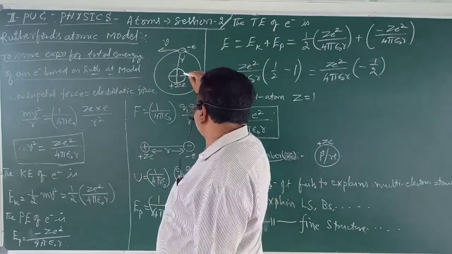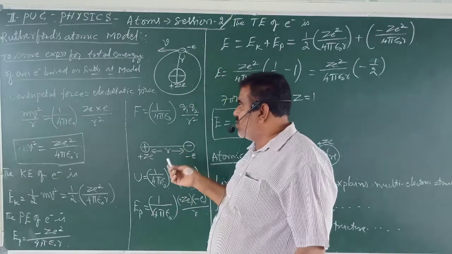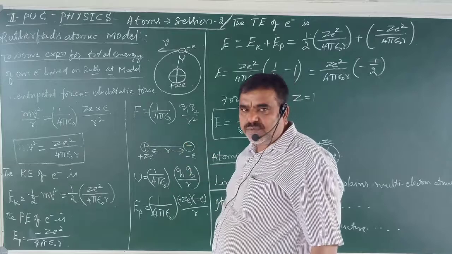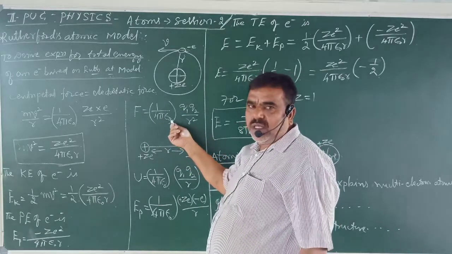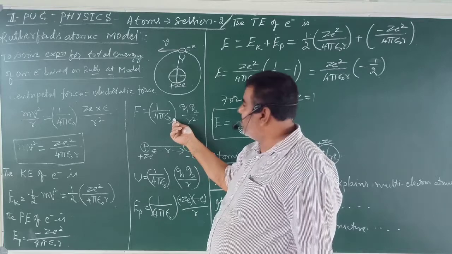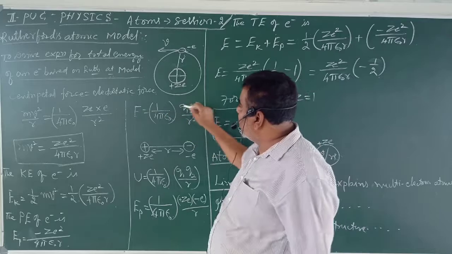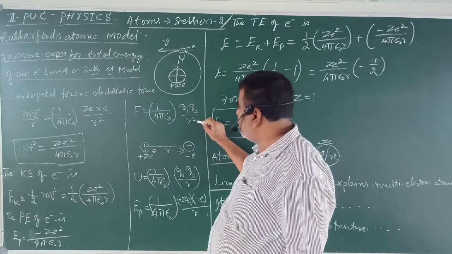The electrostatic force between 2 point charges is given by Coulomb's law. According to Coulomb's law, F equals 1 by 4 pi epsilon naught, where epsilon naught is the permittivity of free space, times q1 q2 by r square, directly proportional to the product of the charges and inversely proportional to the square of the distance between them.